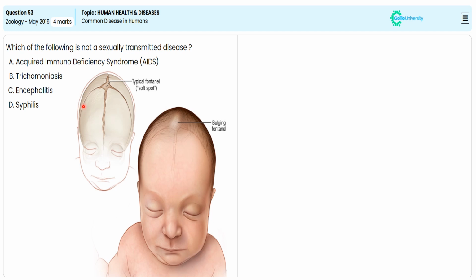So what are the points we told with this picture? Let me elaborate those illustrations to get better clarity. AIDS is nothing but the acquired immunodeficiency syndrome, which is caused by human immunodeficiency virus. Trichomoniasis is caused by Trichomonas vaginalis, and syphilis is caused by Treponema pallidum. These are examples of sexually transmitted diseases or venereal diseases.